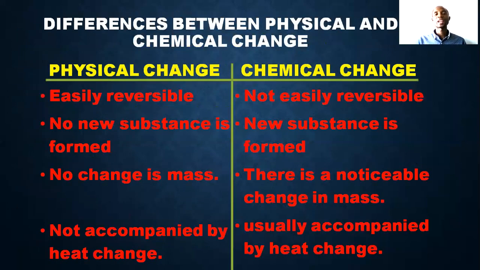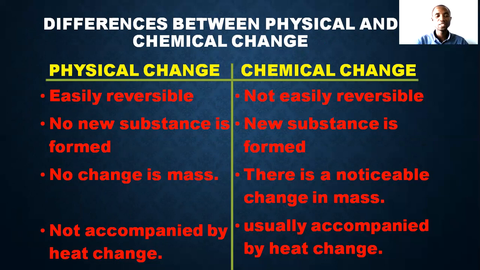All right, what are the differences between chemical change and physical change? These changes are different. Physical changes are easily reversible. Chemical changes are not easily reversible. In physical change, no new substance is formed. In chemical change, a new substance is definitely formed. In physical change, there is no change in mass, of course. In chemical change, there is a noticeable change in the mass of the new substance.